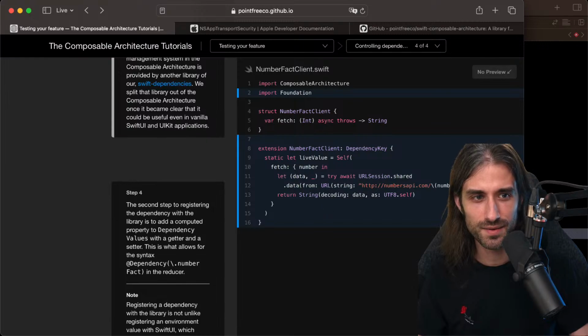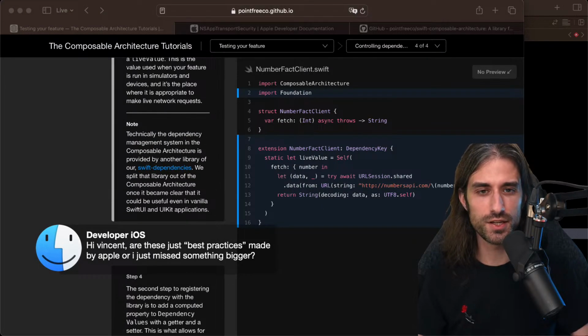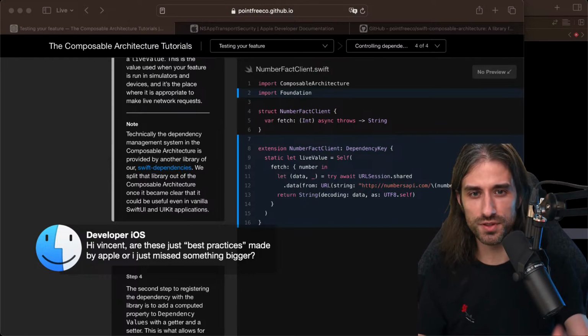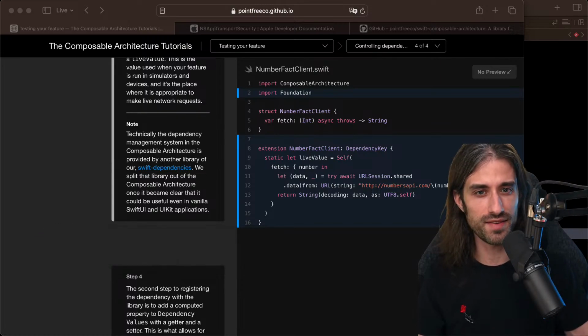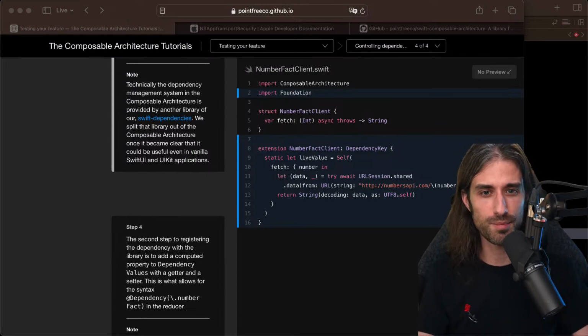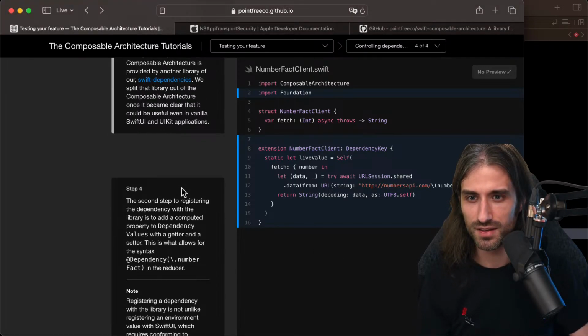Okay. A good question. Is it best practice made by Apple or did you miss something bigger? So it's not Apple. This library is not made by Apple. It's made by the community. And the documentation, the tutorial looks like Apple's tutorial because Apple has made their tutorial platform available. Like you can create this kind of tutorials yourself. So that's why it looks like something from Apple, but it's not from Apple, it's from the community. Very good question. Thank you for asking it.